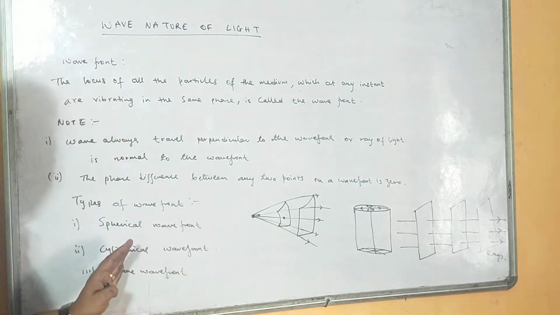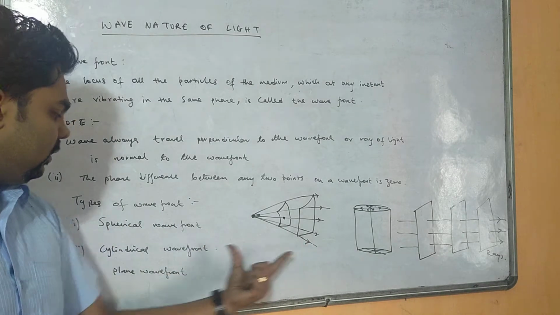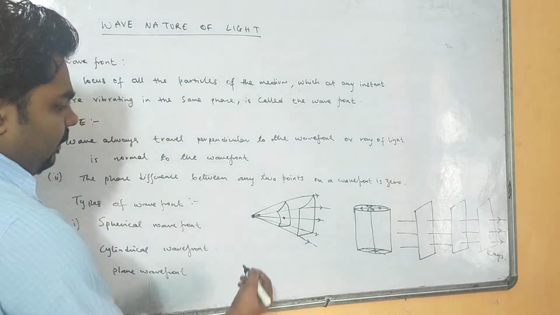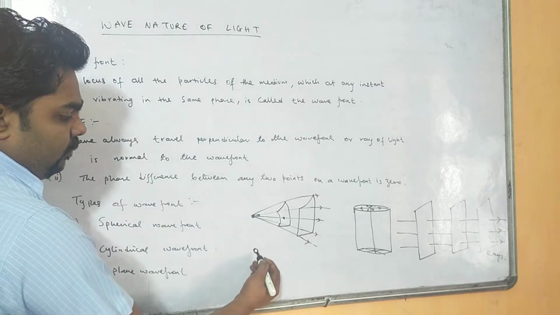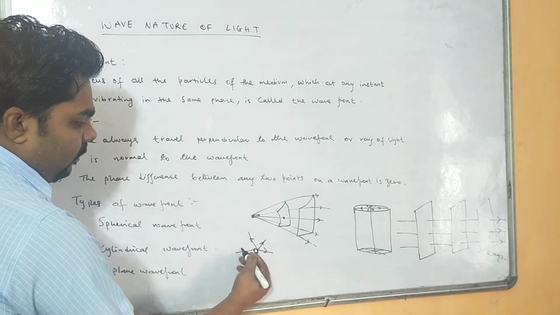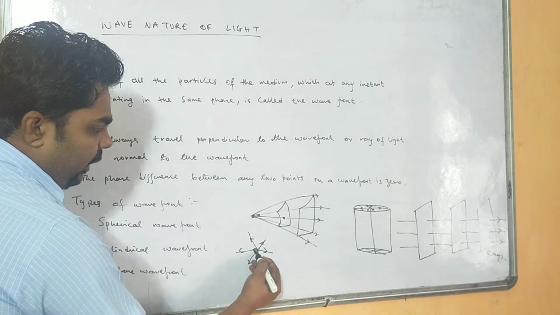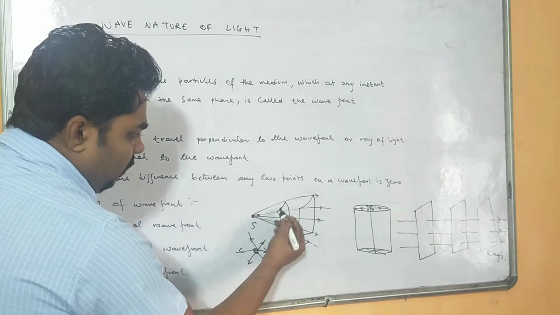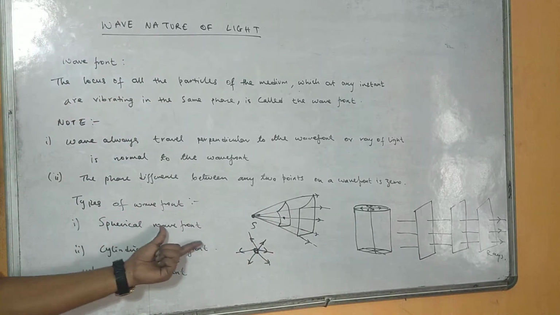Now let us first classify the types of wavefront. This is a spherical wavefront, this is a cylindrical wavefront, and this is a plane wavefront. Spherical wavefront means the source is a small point source. A small point source will emit light in all possible directions. So the wavefront formed by this point source is called a spherical wavefront.